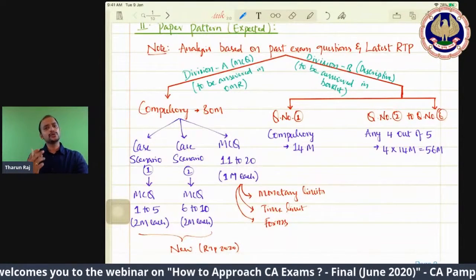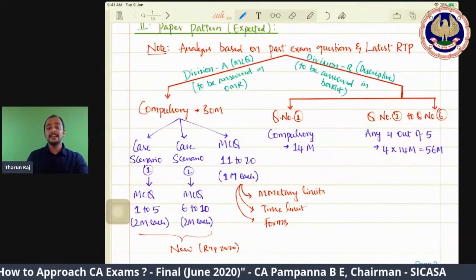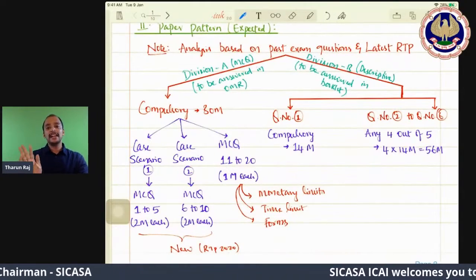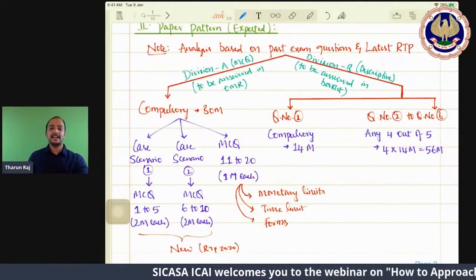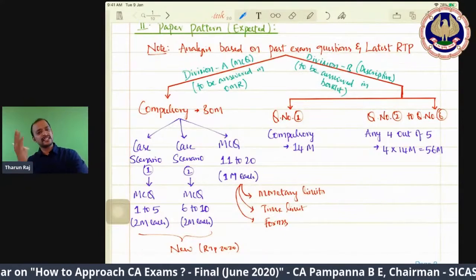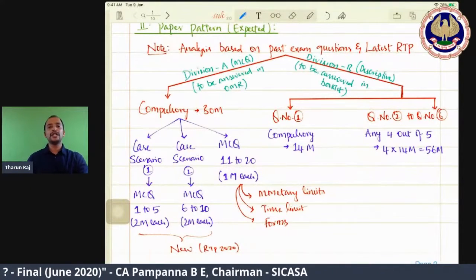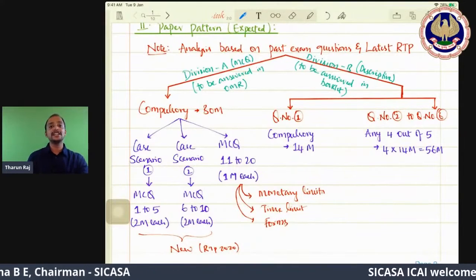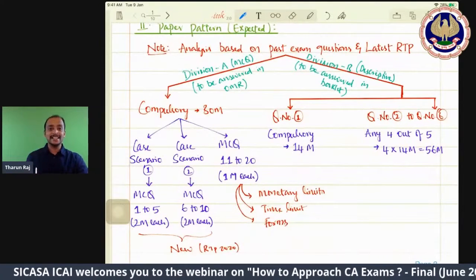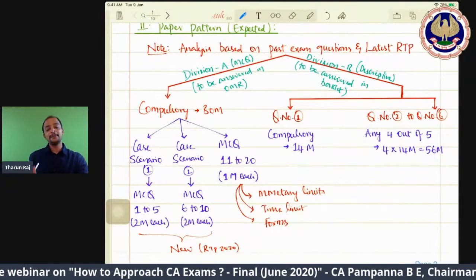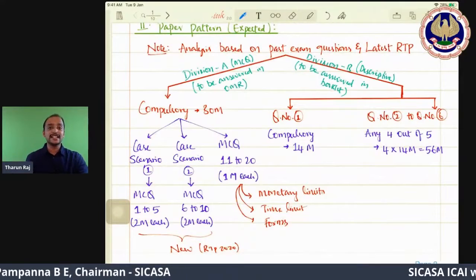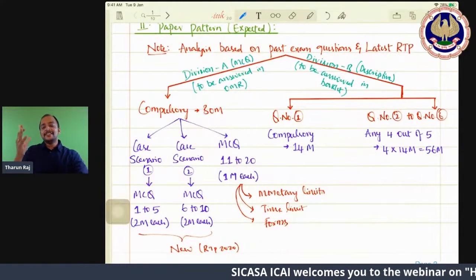The indirect tax subject is so lively, and when you read, it is not like other subjects where you need to make an effort to remember. You will remember a lot of things in indirect taxes by default. That is the speciality of this subject. There are many students who are getting 60 plus, so you can also get it. You don't have to worry about this paper, even though it is the last paper. The impact of all 7 subjects will be on your mind when you are writing this 8th subject. That is the only Herculean task for you, because when you are reading indirect tax, your energy is completely exhausted. One day before the exam, and when you are writing the indirect tax exam, it is like, when will I go home?